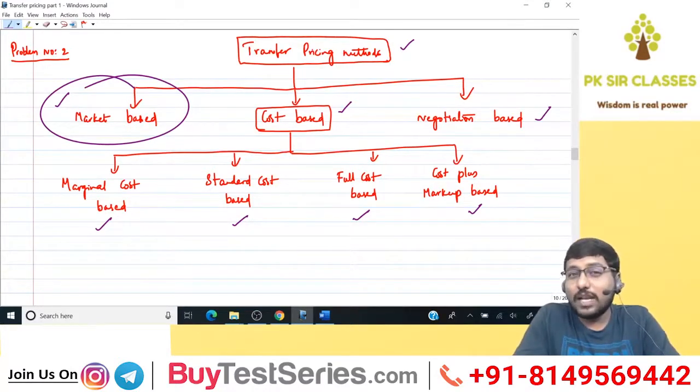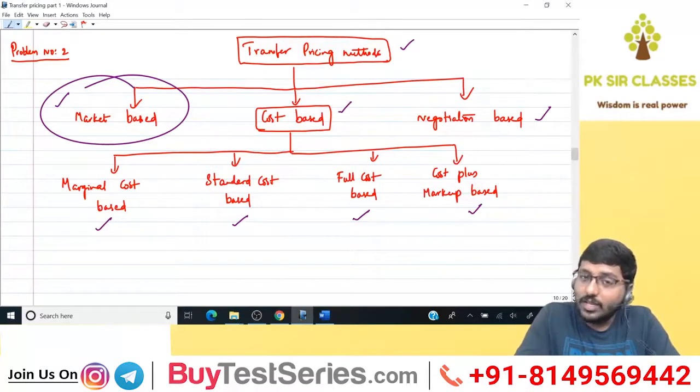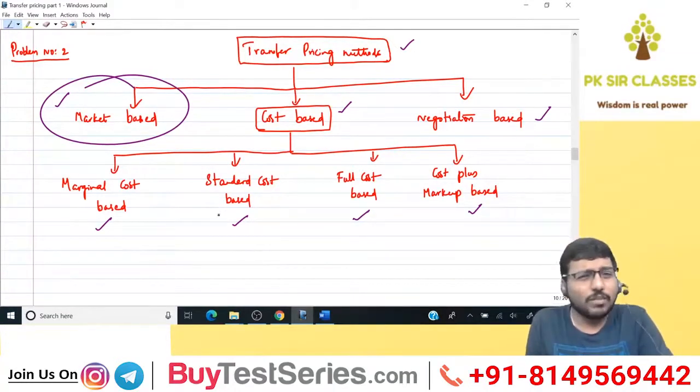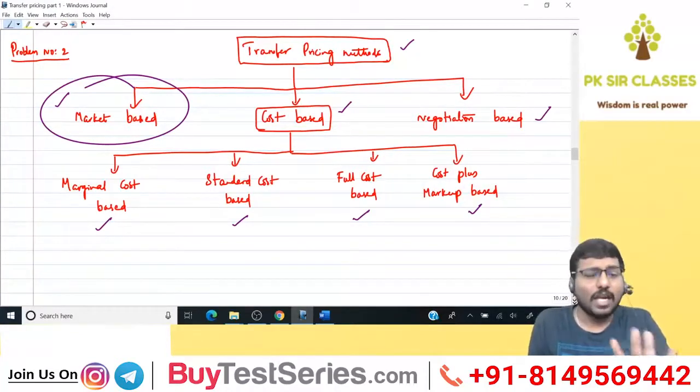But if variable cost and fixed cost both are changing, then both of them put together will be called marginal cost. See, marginal cost is anything that changes. Keep that in mind. I hope now you have got the difference. Standard cost, anyway, you have an idea. Once we go to the standard costing chapter, you'll learn it better, but it is a standard that has been set by the company. Okay, standard cost, pretty simple.